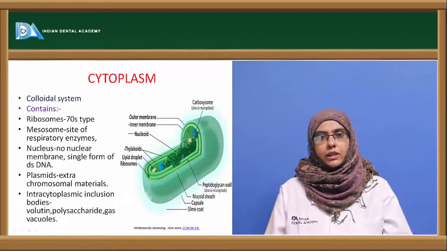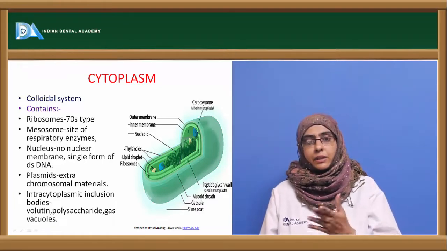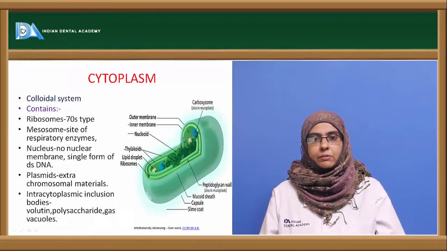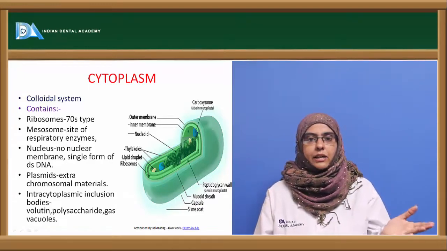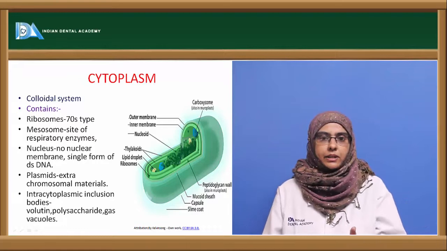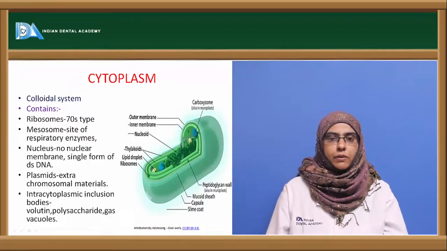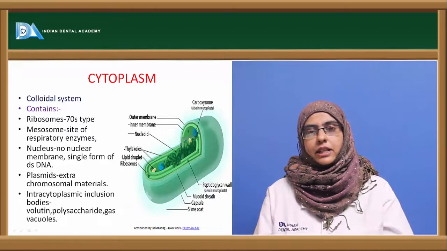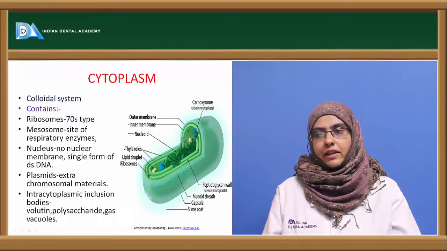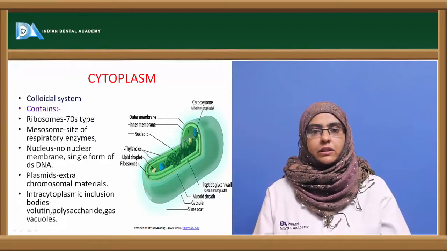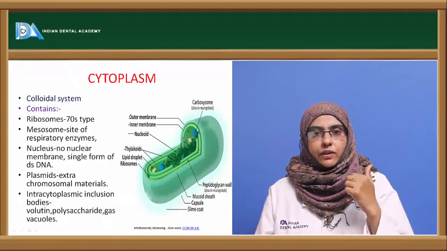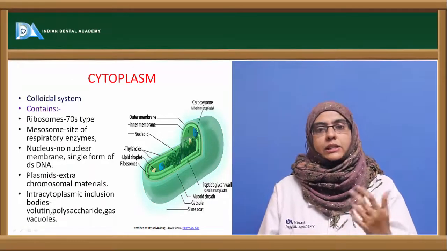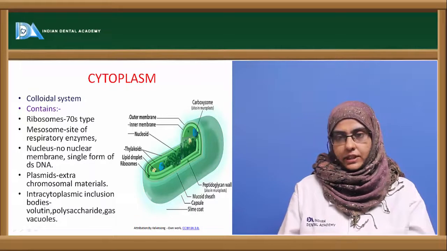Now coming to the polysaccharide granules and lipid granules, polysaccharide can be stained with the help of starch, and the lipid granules can be stained with fat soluble stains called Sudan black. And finally gas vacuoles, they are nothing but storage of certain types of phosphate energies so that the organism can carry out metabolic functions.